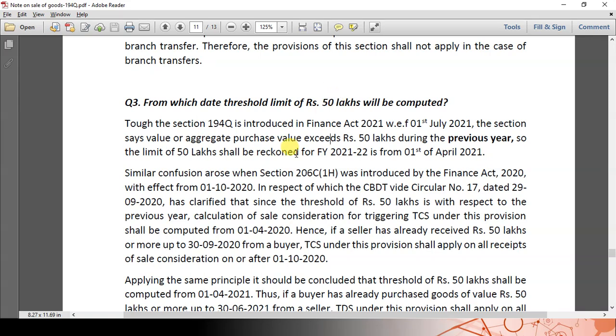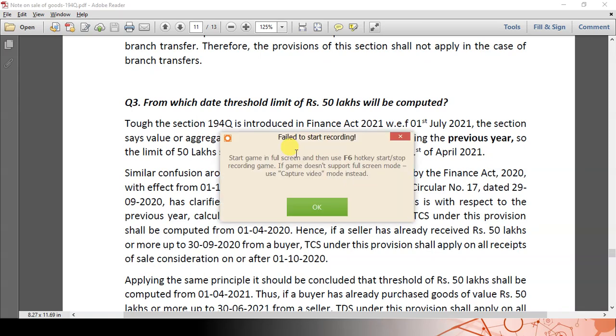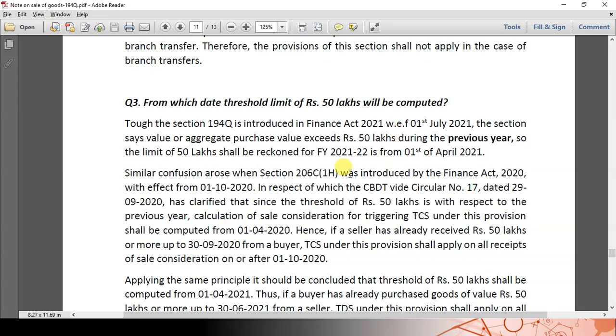Before telling the answer, I will take you to the circular given by CBDT for a similar section, that is 206C(1H). When section 206C(1H) was inserted by Finance Act 2020 with effect from 1st October, that is also from the middle of the financial year, CBDT gave Circular number 17 dated 29th September saying that the threshold limit of 50 lakhs has to be calculated from 1st April 2020.